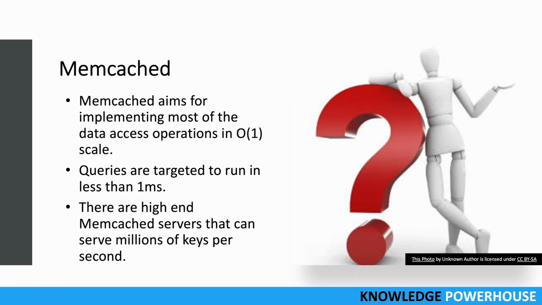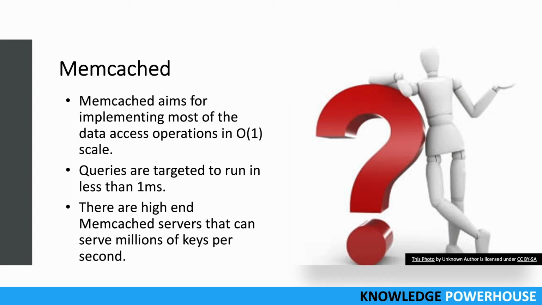Then we have Memcached performance. From a performance perspective, it aims to perform at order of one scale, which is a constant order kind of scale, and they target to run queries in less than 1 millisecond. That is the level of performance it gives. Less than 1 millisecond is very good to handle millions of users in a second. And there are high-end Memcached servers that can serve even millions of keys per second.